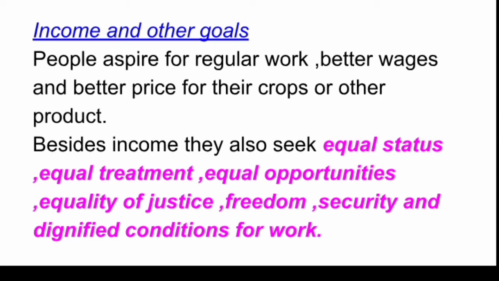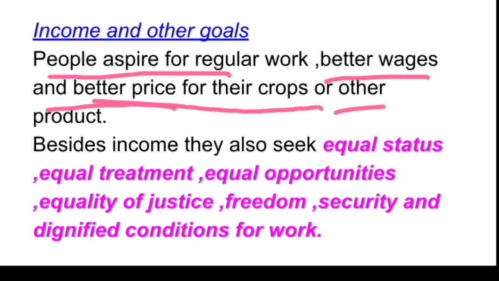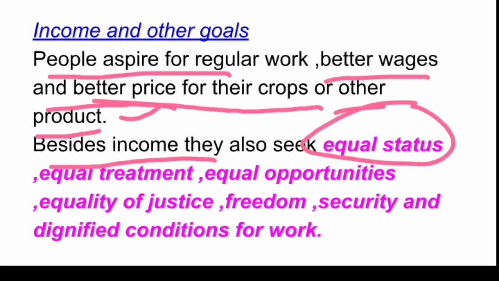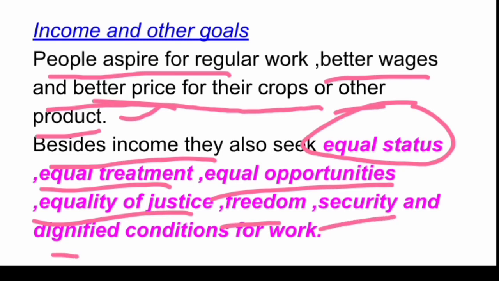So people aspire to regular work, better wages, and better prices for their crops and other products. So this is what people aspire to. Besides income, people want equal status, equal treatment, equal opportunities, equality of justice, freedom, security, and dignified conditions for work.